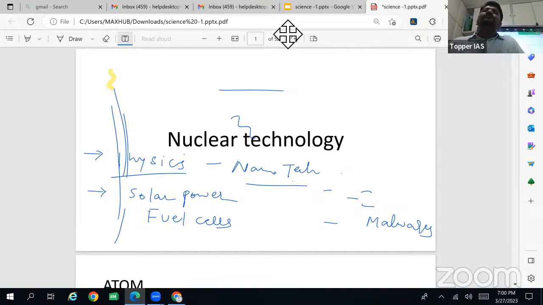Which means it's just like a brick in a wall, where a brick can be considered as a fundamental unit in a wall. Like in the human body, organs are made up of tissues, and tissues are made up of different numbers of cells. So cell is basically the fundamental unit of an organ, or organism we can say. In the same way, atom is also a fundamental unit of matter.